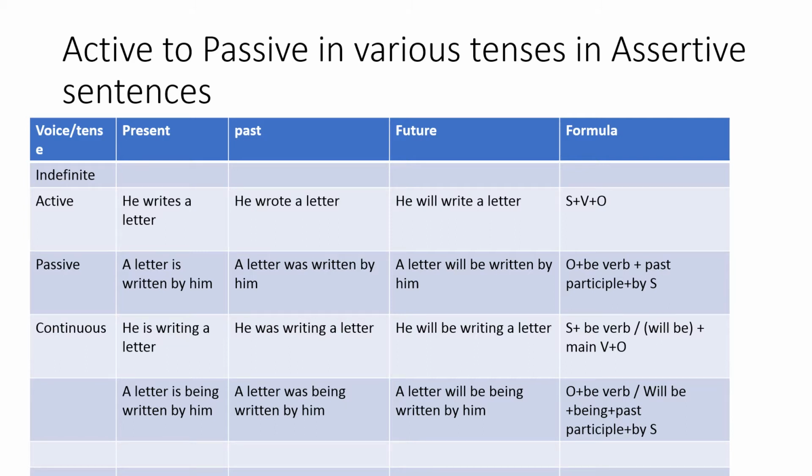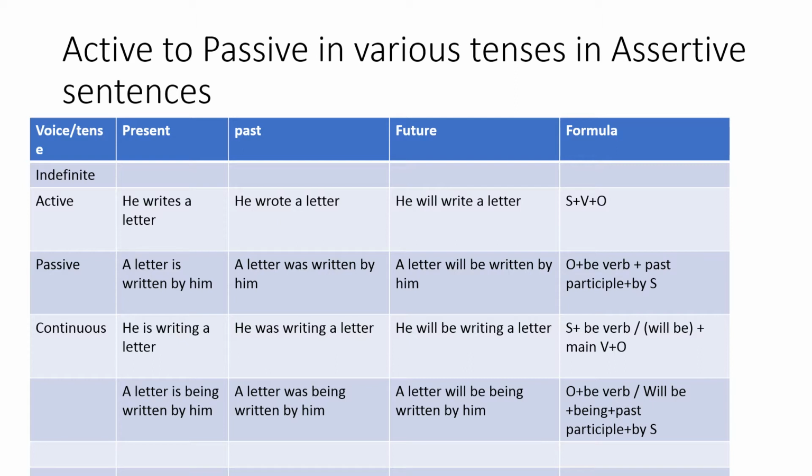So my first is indefinite, and you can see there's a formula that I have written over there for the active case and the changes which are made in the passive voice. So the first sentence is: he writes a letter. In past, he wrote a letter; in future, he will write a letter.